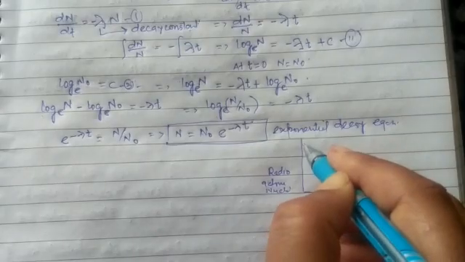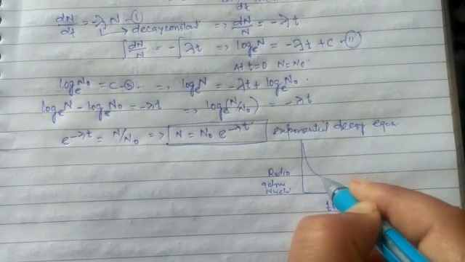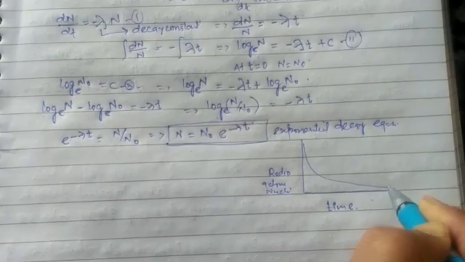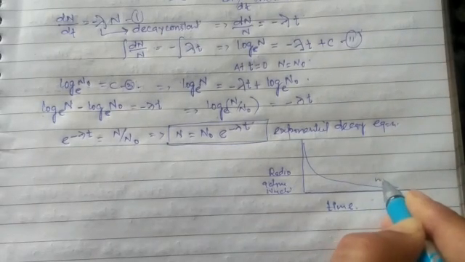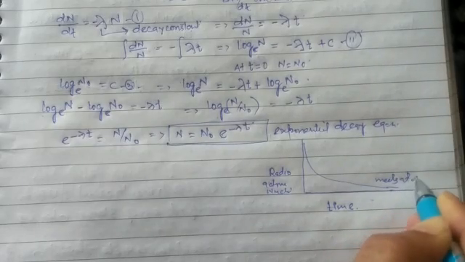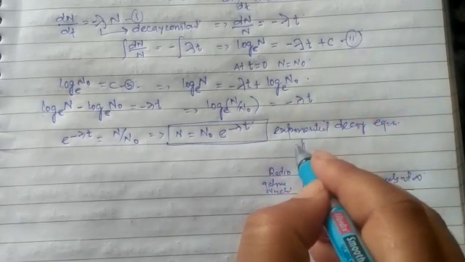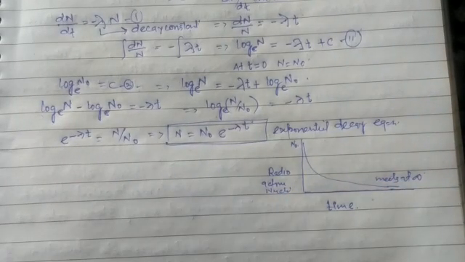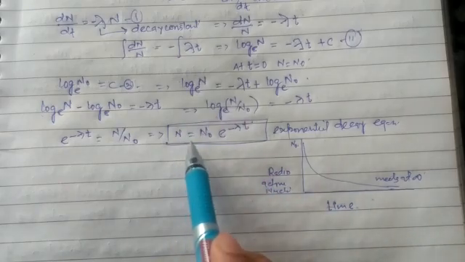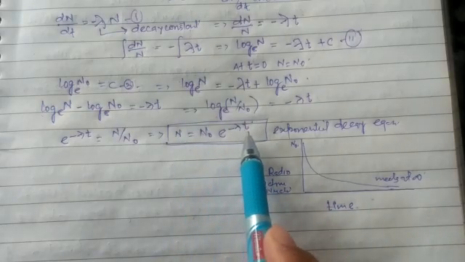initially, when the time was zero, we will have a huge number of atoms, and the graph is going to go like this, meeting at infinity. This is initially the n naught number of atoms. So from this graph, as well as from this equation, if we put t as infinity, then what do we get?